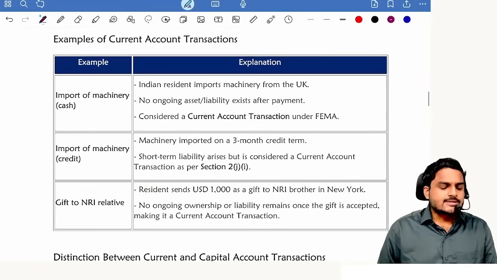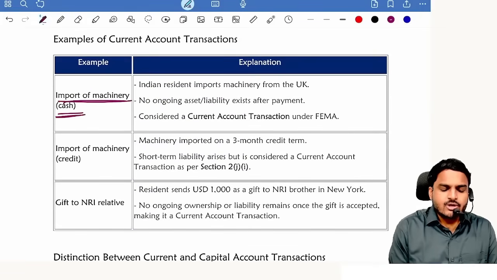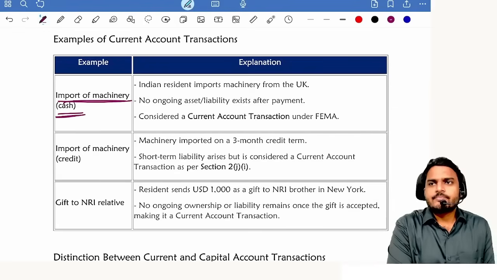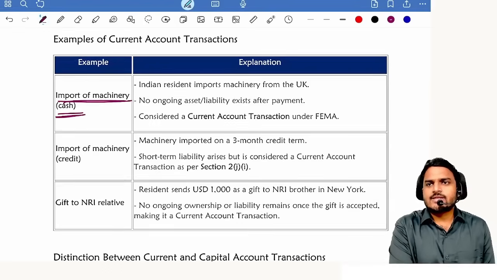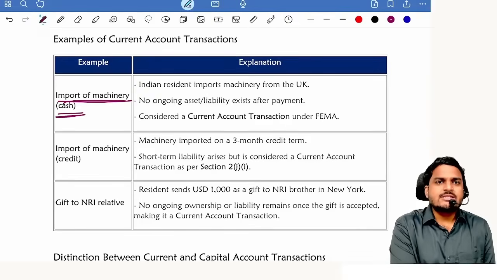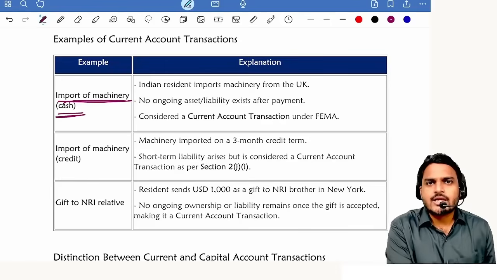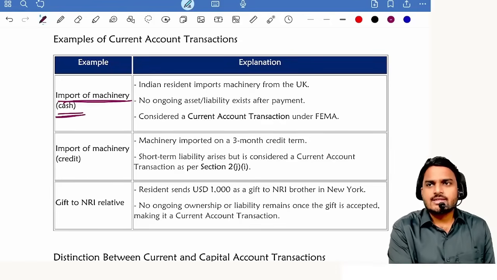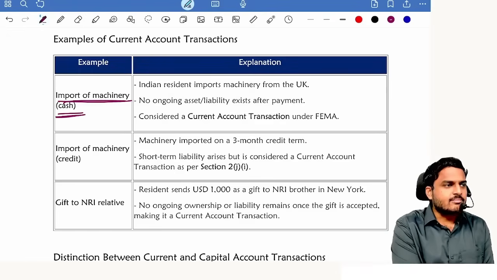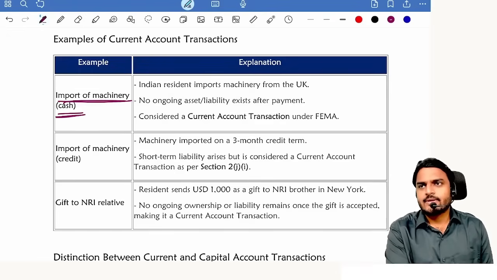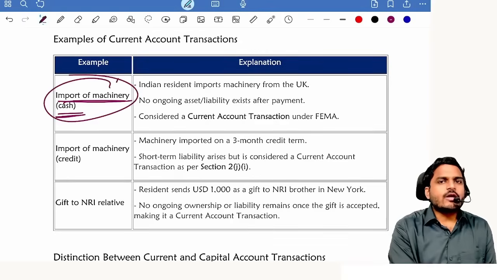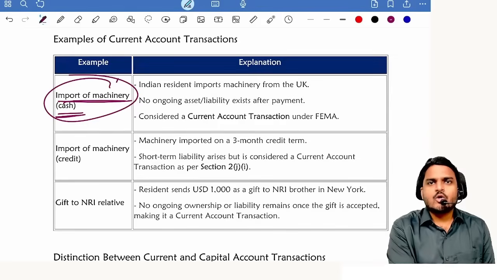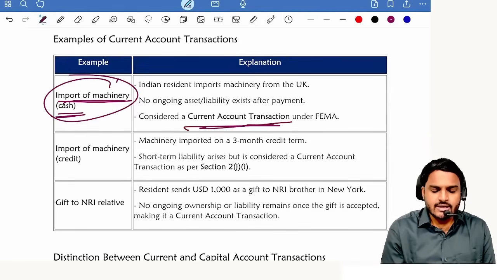Current account transactions. Tell me, import of machinery where you are making payment at the time of purchase only. Import of machinery from foreign countries and you are making payment now. Is this transaction a current account transaction or capital account transaction? Current account transaction. Why? To call it a capital account transaction, a foreign asset, foreign liability for a resident, or an Indian asset, Indian liability for a non-resident should be created. But in this case, no foreign asset, no foreign liability is getting created, or no Indian asset, no Indian liability is getting created for a non-resident. Therefore, this is a current account transaction.